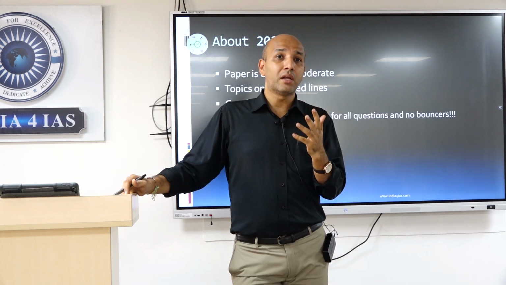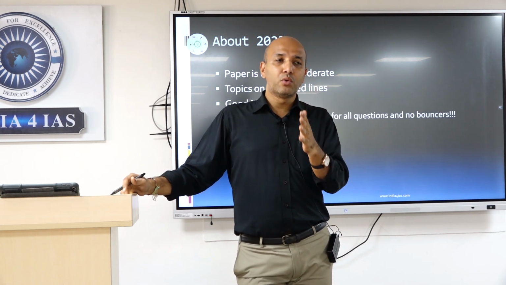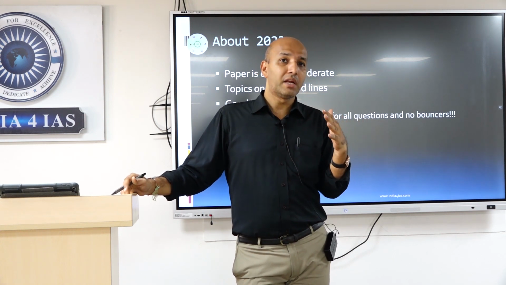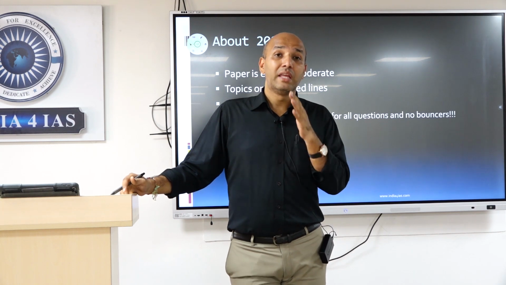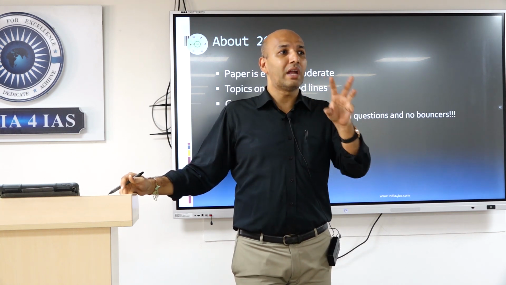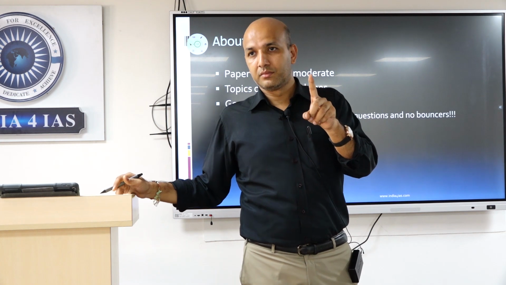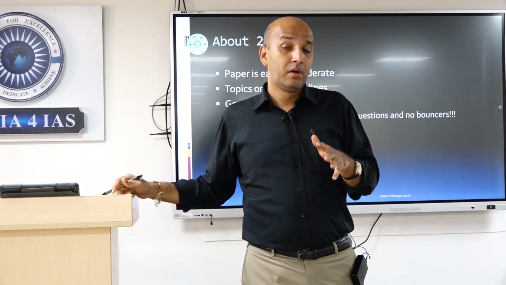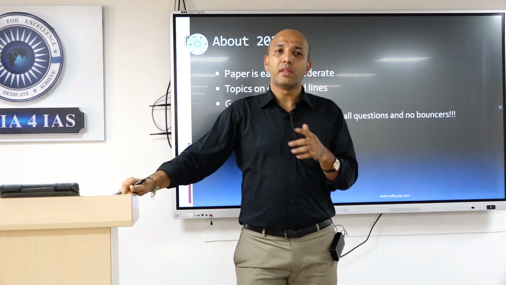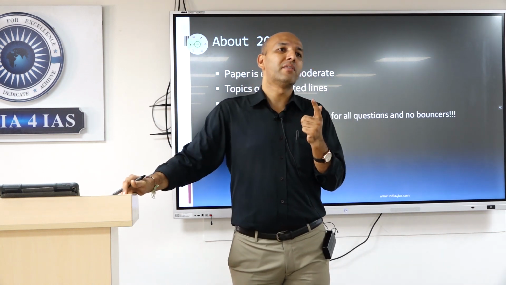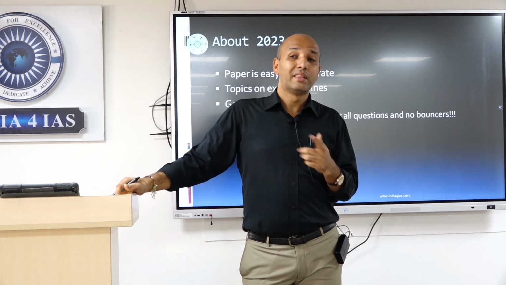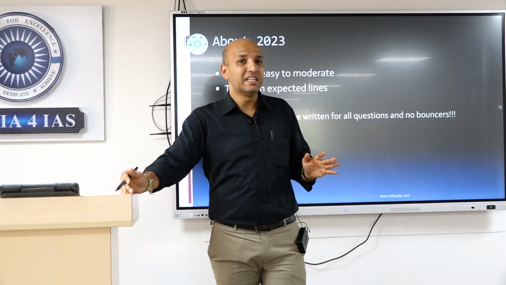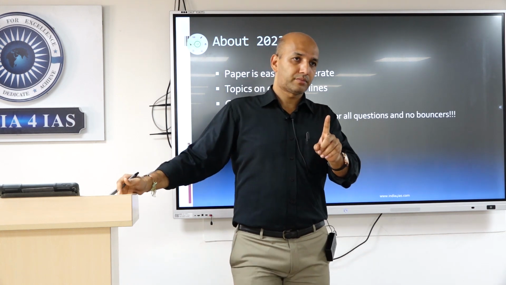But anything more than that, you are attempting only for 220, 230, 200, means you are already starting on a backtrack, right? Because please remember, the idea is out of 250, we are looking at an average of 100. Yes, average of 100. Anything more than 100 is very good. But if you are starting only at 200, then you are not looking at 100, you are looking at 75, 80. Right? That's the thing that you have to look at. So the primary mantra for any GS paper is complete the paper.